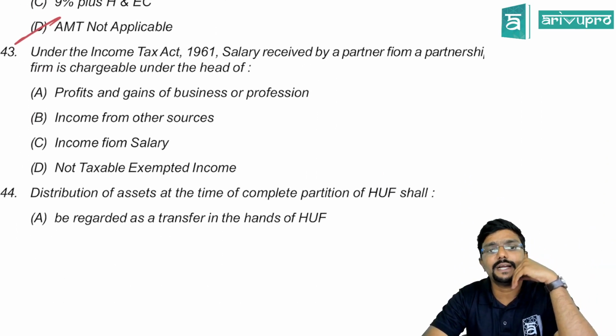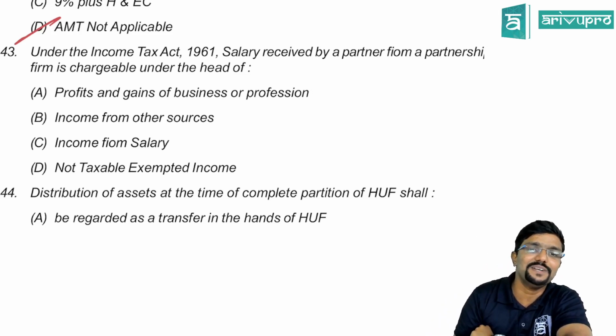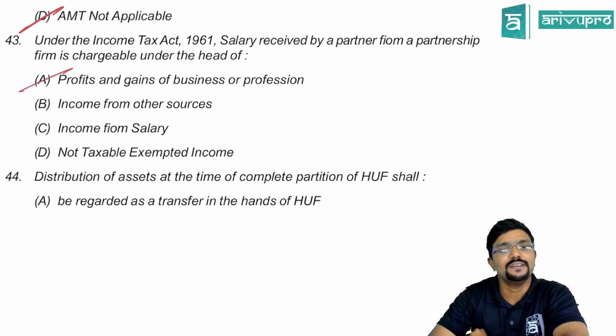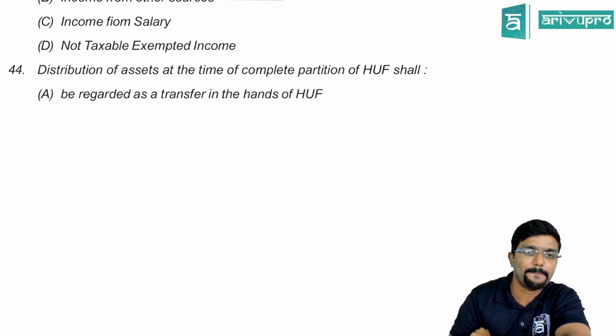Under the Income Tax Act 1961, salary received by a partner from partnership firm is chargeable under the head PGBP. Because the employer-employee relationship is not there, section 15 will not be applicable. So you have to go as per section 28 of PGBP.